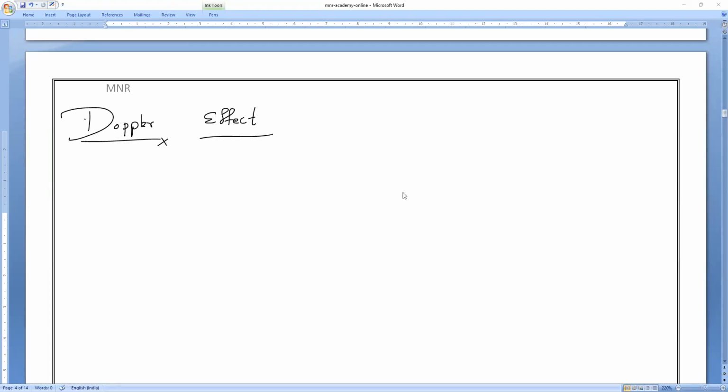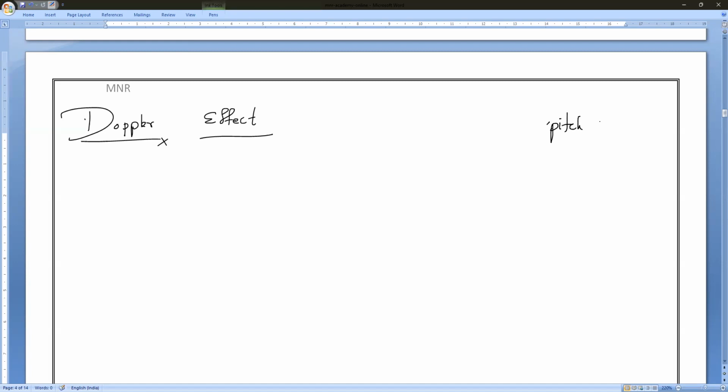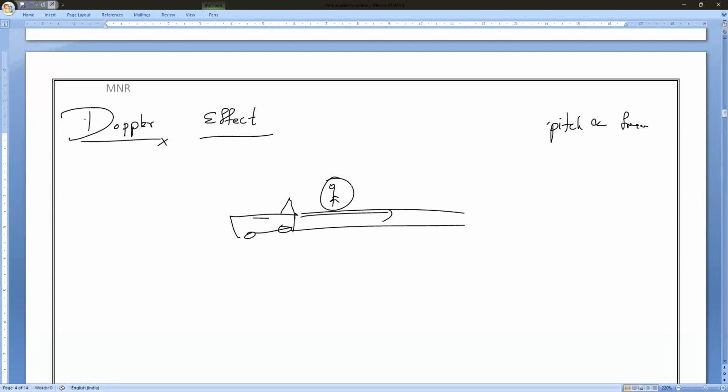Pitch is directly proportional to what? We already studied that. Pitch is directly proportional to frequency. So, suppose I am a person standing on the platform. Now the train is going on the track very fast, no stopping at all, continuously blowing the horn. Then the frequency of the horn appears to be very high, because the pitch appears to increase as the train approaches an observer. So I am an observer standing. When the train is approaching with high speed and continuously blowing, the sound appears to be a high pitch sound because the frequency keeps increasing.